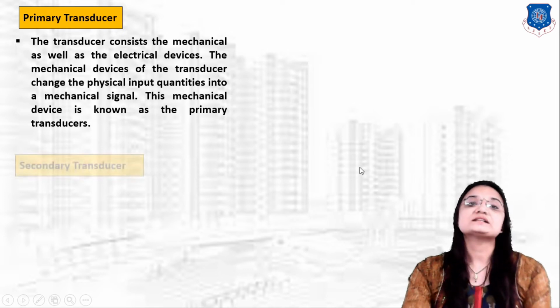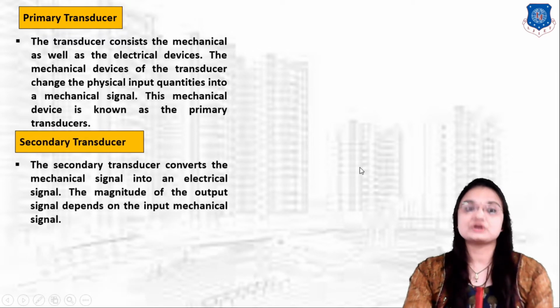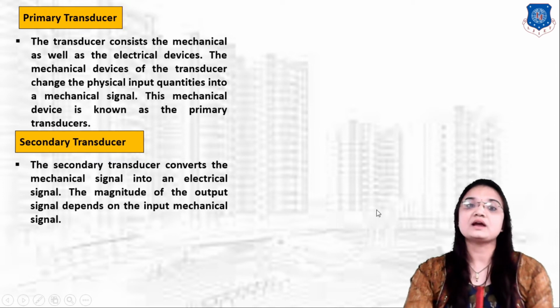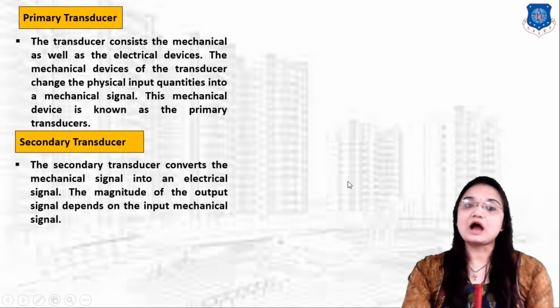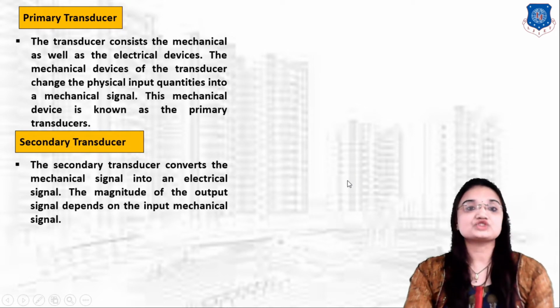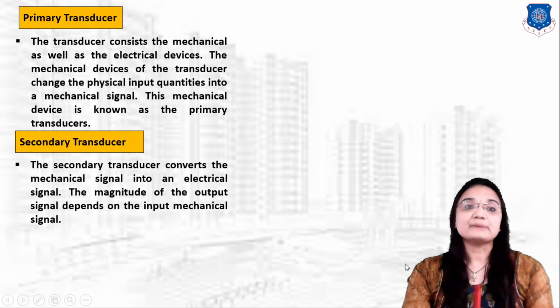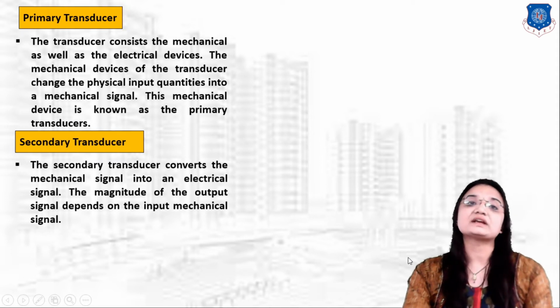The second one is the secondary transducer. The secondary transducer converts the mechanical signal into an electrical signal form, and the magnitude of the output signal depends on the input mechanical signal. So what is a primary transducer? A primary transducer converts the physical quantity into a mechanical signal.